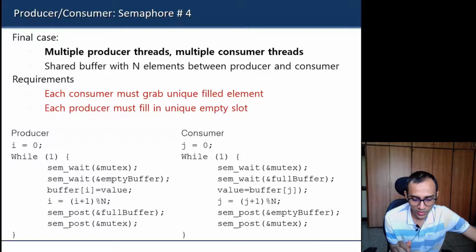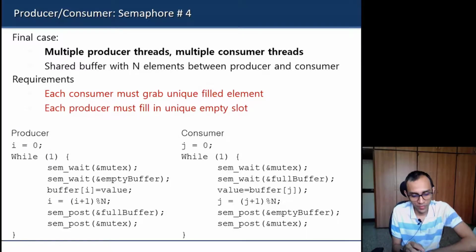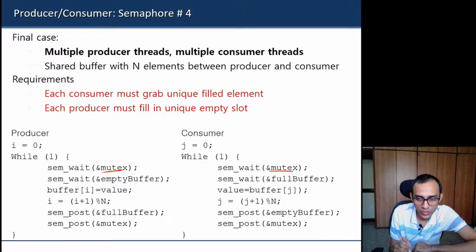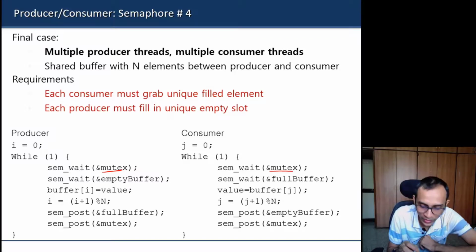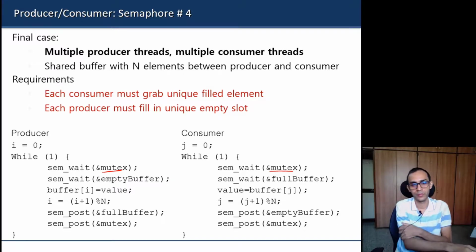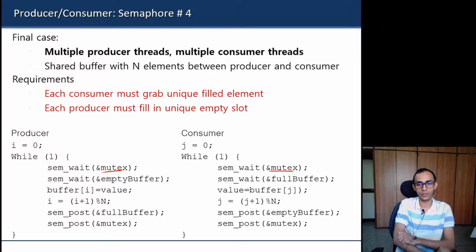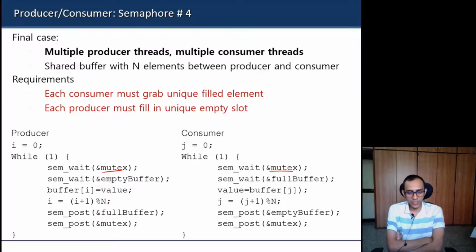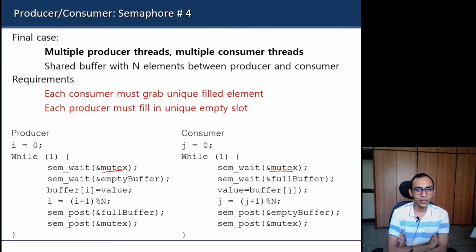So there is still some problem here. Can you tell what the problem is? If you are using a common mutex variable for both producer and consumer, that will cause a problem. Deadlock. Good. Why? Amit Singh Chaudhary, can you explain why there will be a deadlock? You can speak out if your mic is okay.